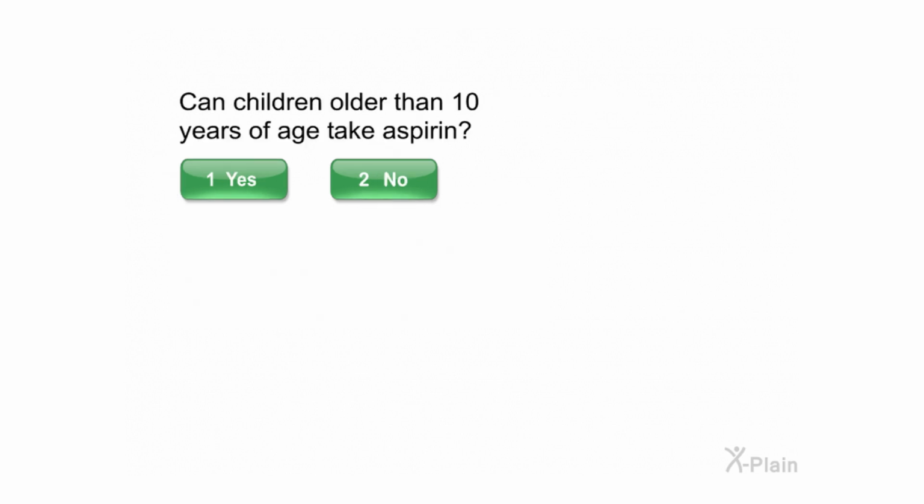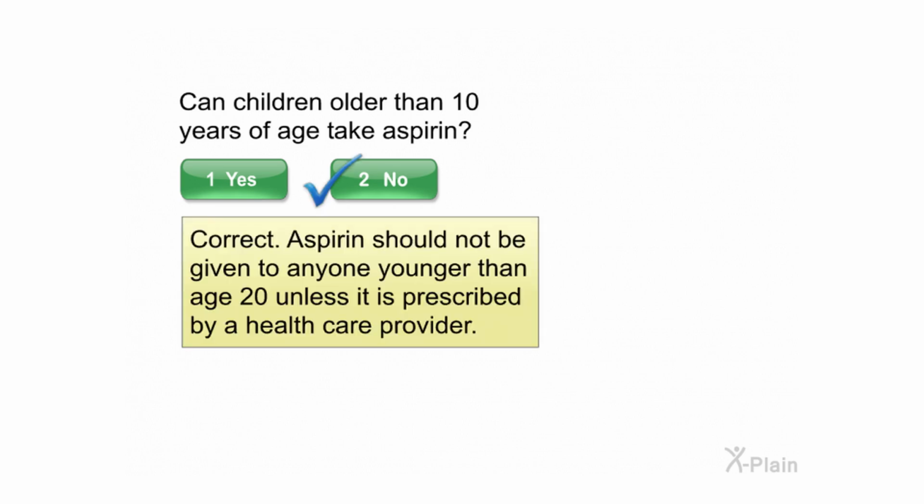Can children older than 10 years of age take aspirin? Select yes or no. Correct. Aspirin should not be given to anyone younger than age 20 unless it is prescribed by a healthcare provider.